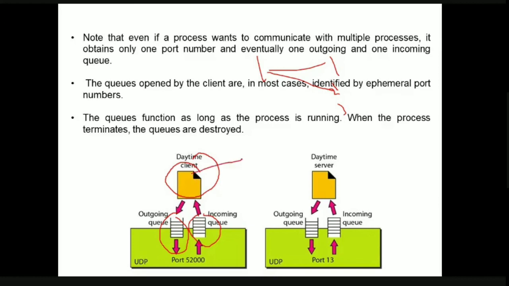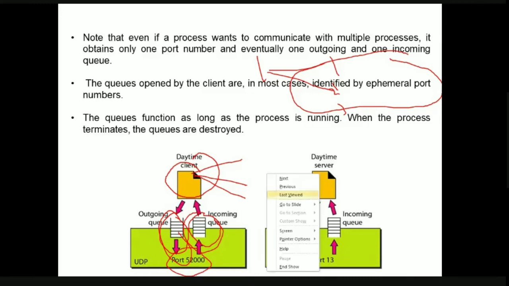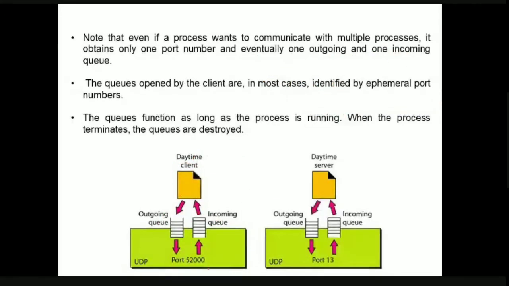That is, even if this process is going to communicate with multiple processes, it is going to get only one port number and one outgoing queue and one incoming queue. If you observe, right from our initial discussion, we are saying if the process is on the client side, obviously that particular process is identified by the ephemeral port number, that is a temporary port number. So this is our port number 52,000. This is the temporary port number because we are dealing with the client side. The process is in the client system.